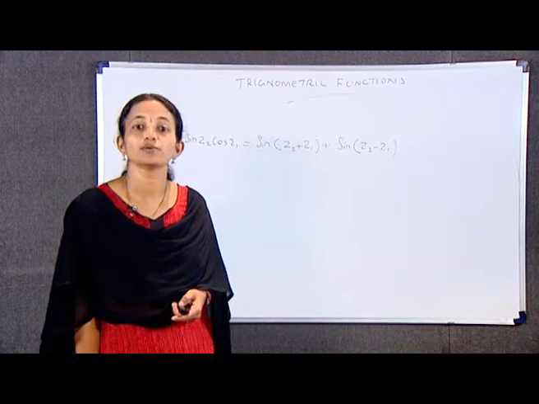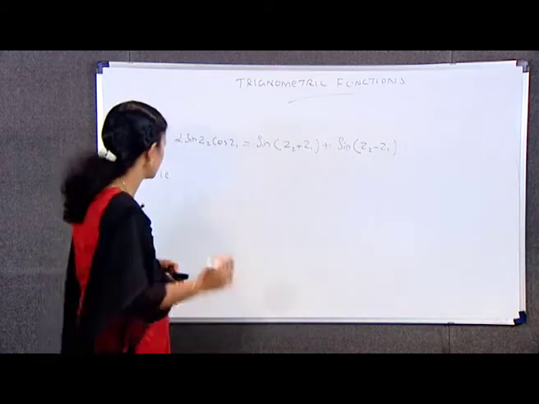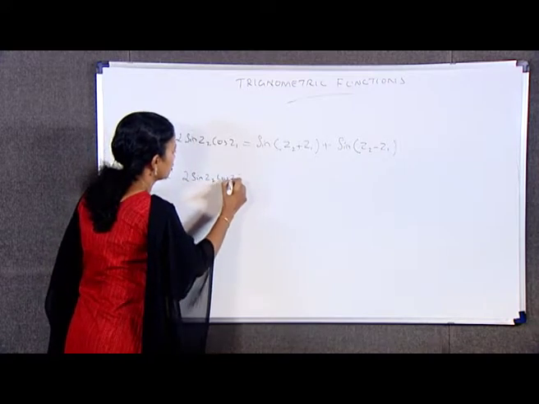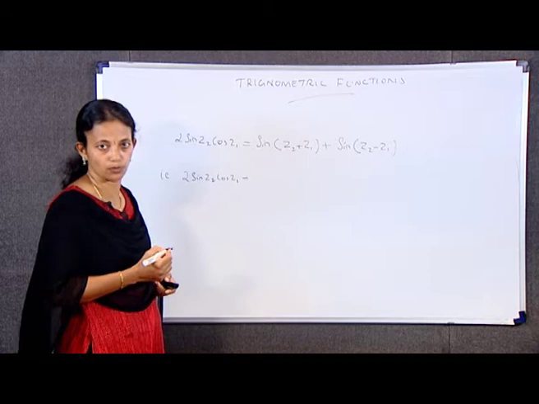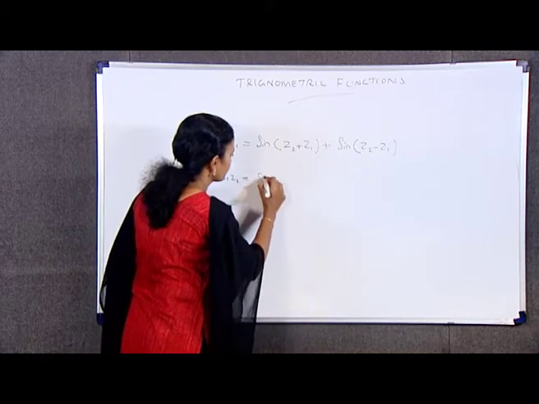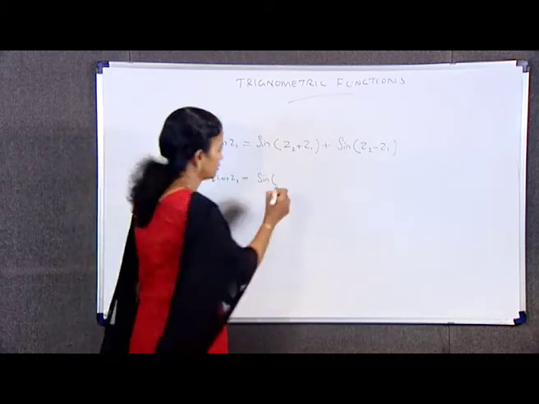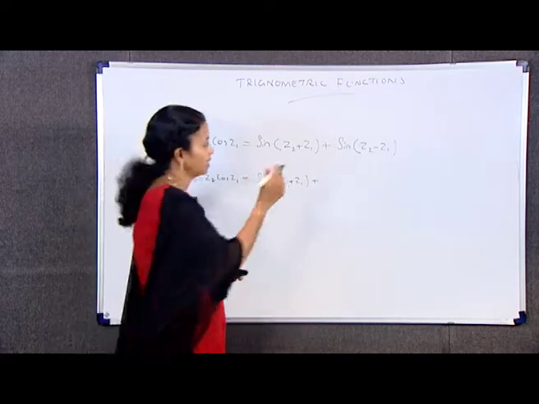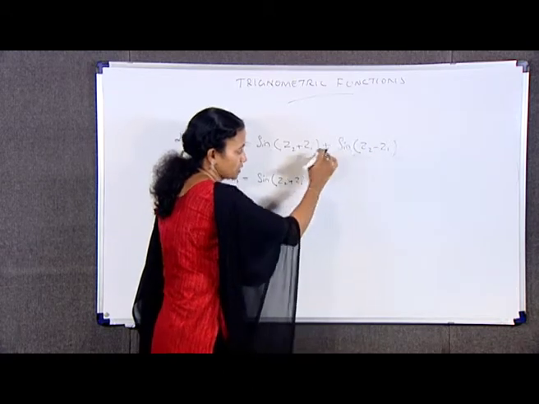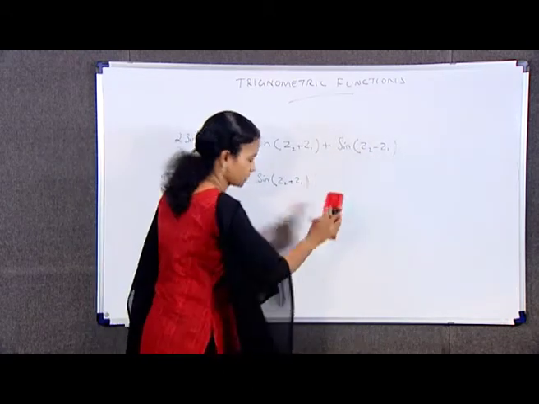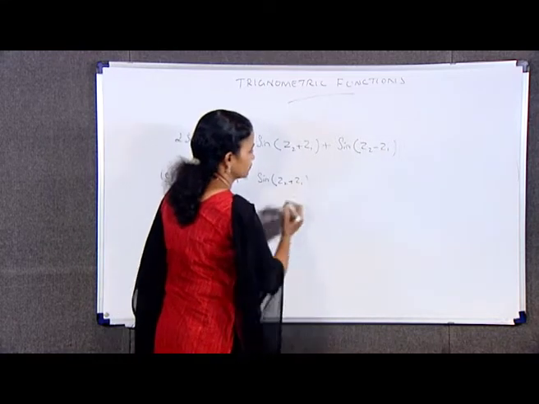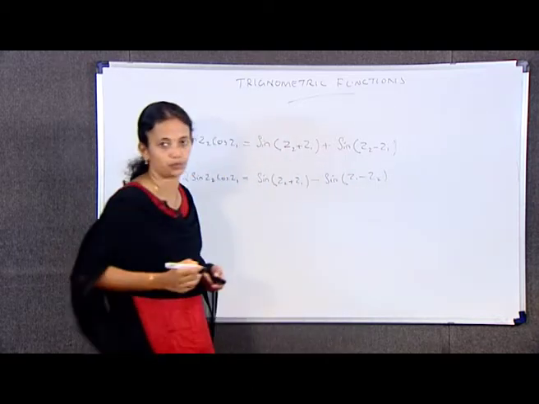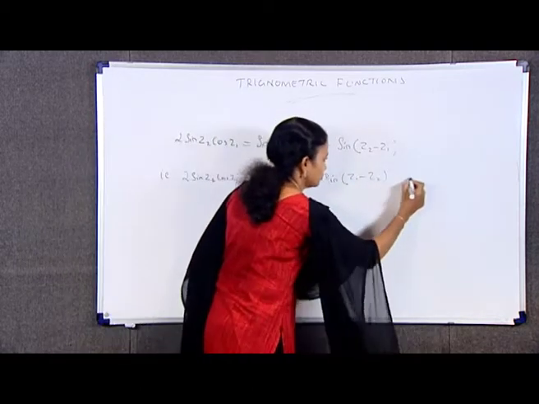That is, 2 into sin Z2 cos Z1 is equal to sin (Z2 plus Z1) minus sin (Z1 minus Z2). Mark it as equation number 2.